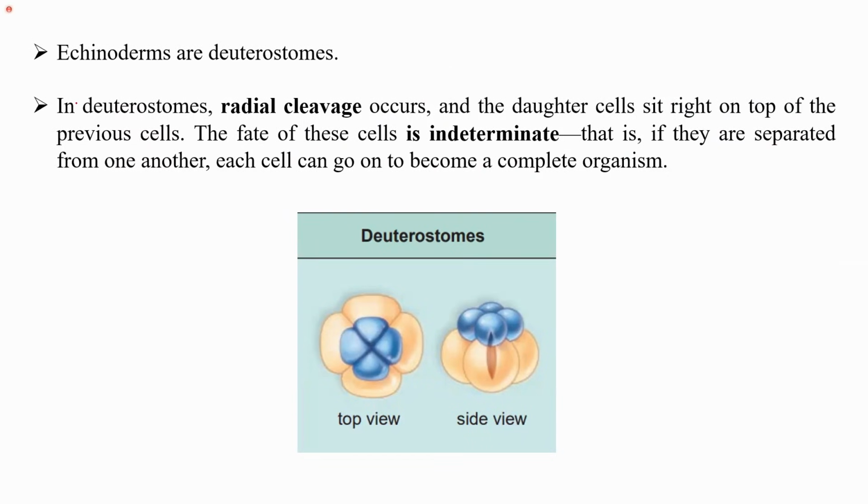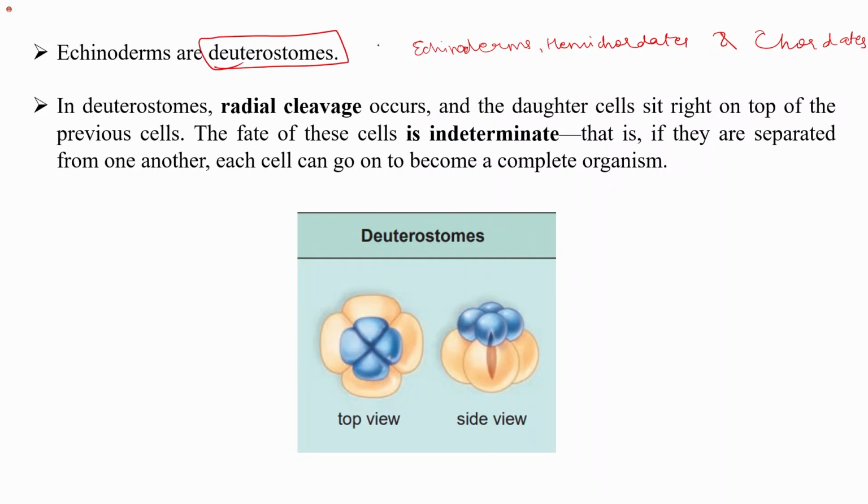So till now, whatever phyla we have understood belong to the protostomes. Now echinoderms, hemichordates, and the remaining, that is the chordates, are the deuterostomes.